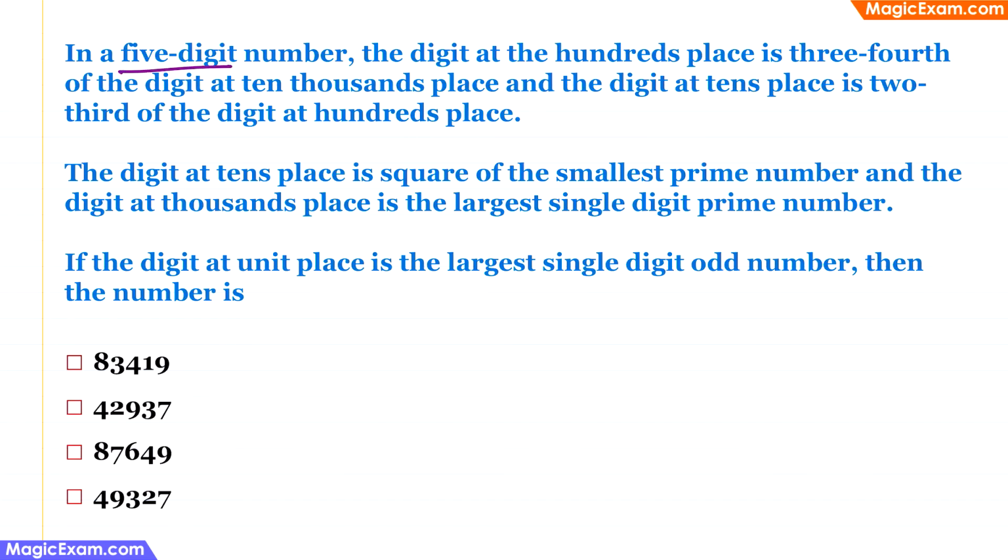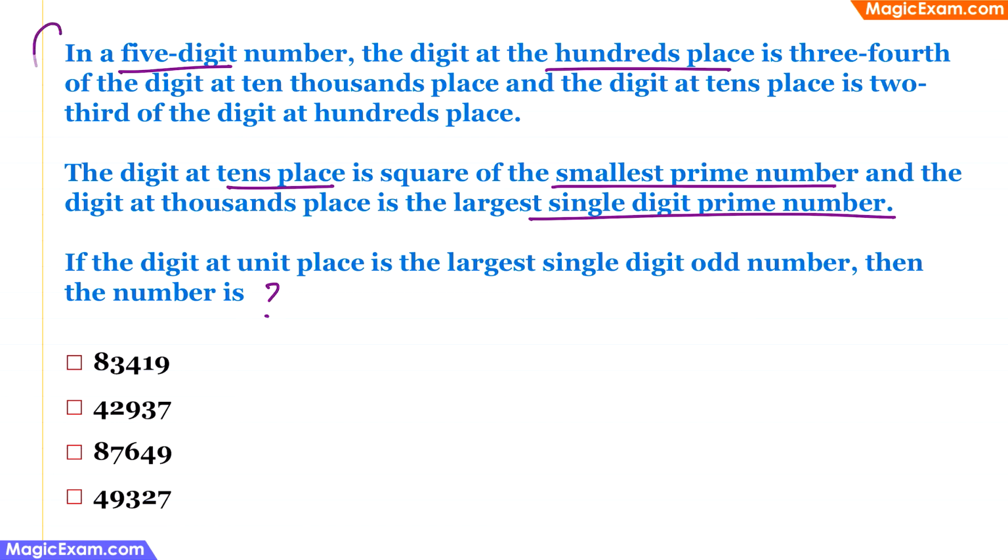In a 5-digit number, the digit at the hundreds place is 3/4 of the digit in the 10,000s place, and the digit in the tens place is 2/3 of the digit at hundreds place. The digit at tens place is square of the smallest prime number, and the digit at thousands place is the largest single digit prime number. If the digit in units place is the largest single digit odd number, then the number is what?